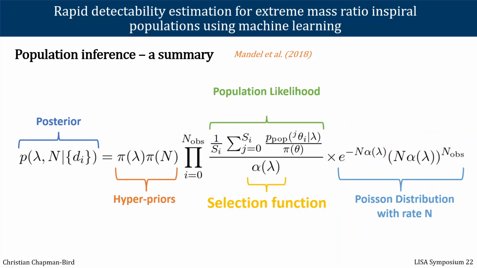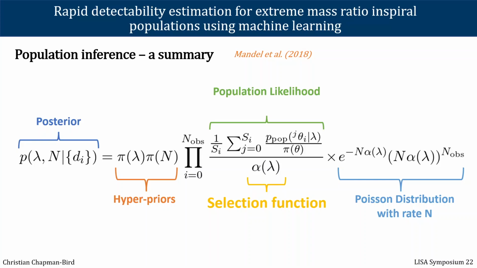Population inference can take a variety of forms, but for gravitational wave population inference, we consider a Bayesian treatment. We wish to infer some hyperparameters lambda for a population model P-pop, along with an event rate, which we assume to be Poissonian. Here we denote this N. Generally speaking, this is a fairly standard form for this kind of posterior. However, there is an interesting term entering the denominator here, which is the selection function.